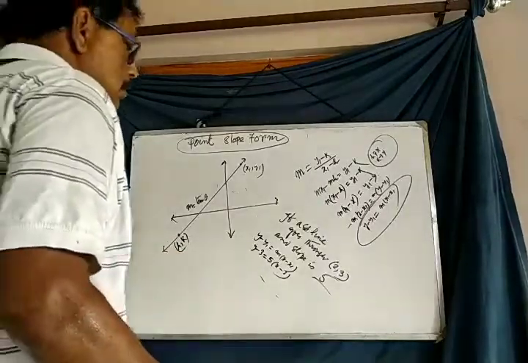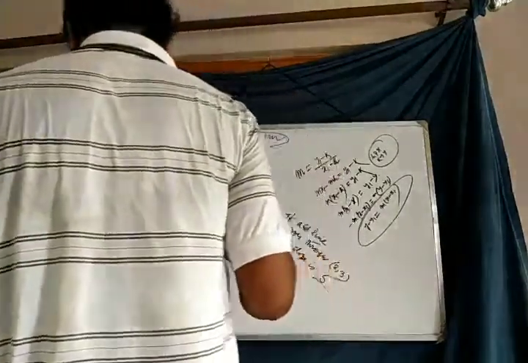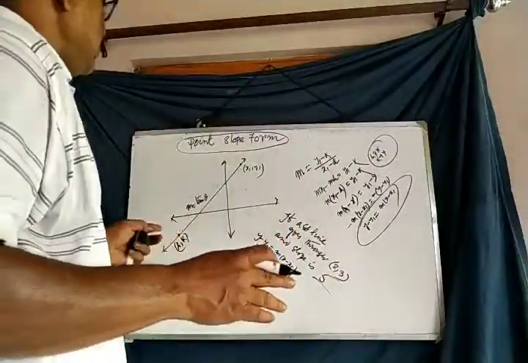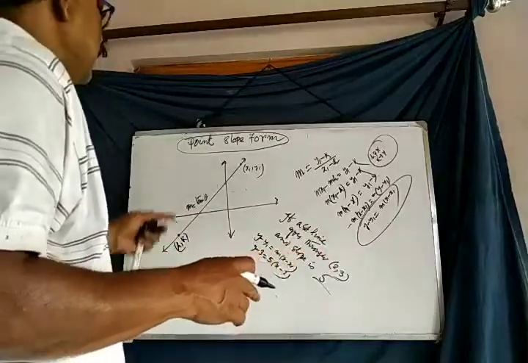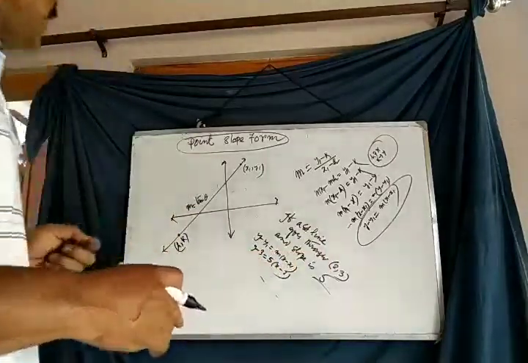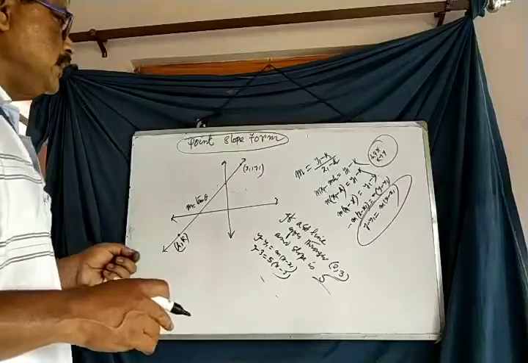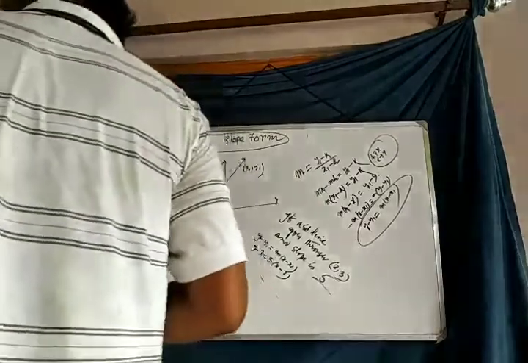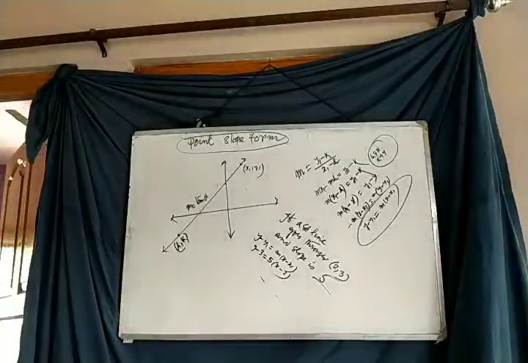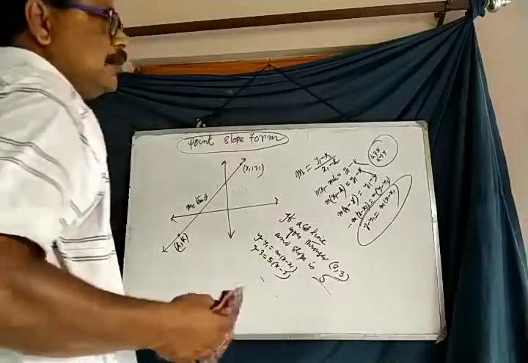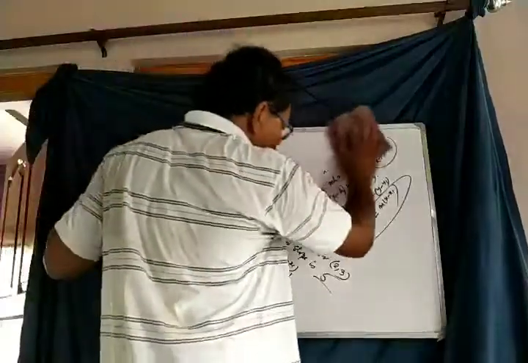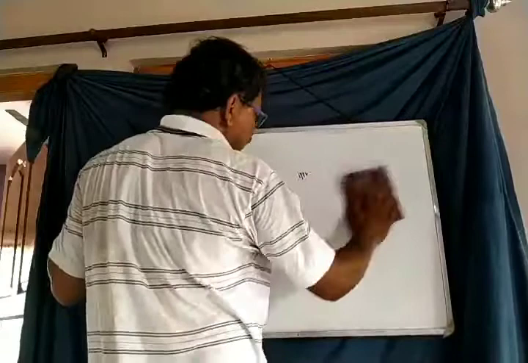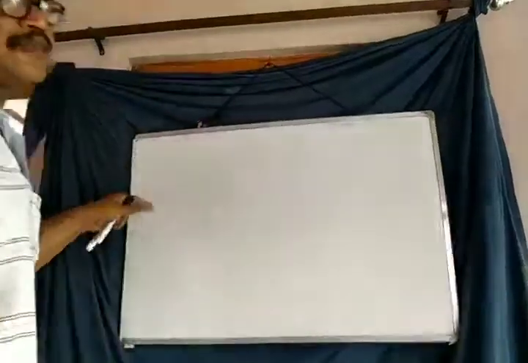Therefore, we have completed the second form, point and slope form or point gradient form. Here the coordinates of point is given and slope is also given. Then the equation of the straight line is y minus y1 is equal to m into x minus x1. So if you observe it, here also the slope is the fundamental criteria to find out the equation of a straight line.